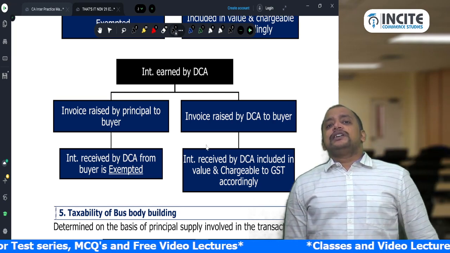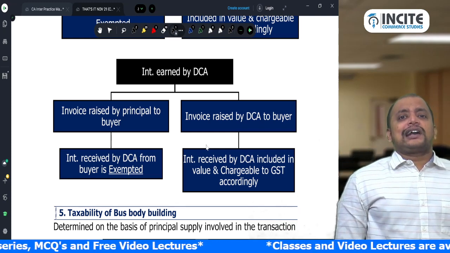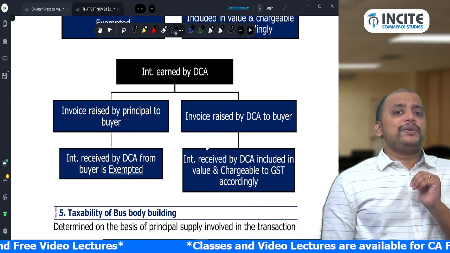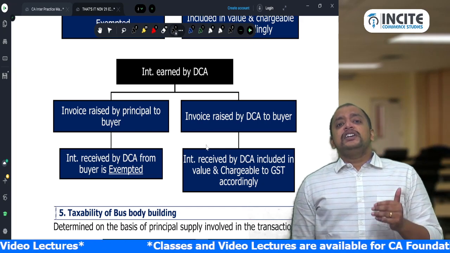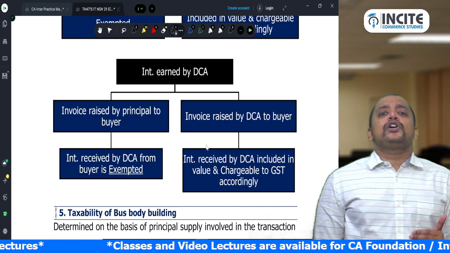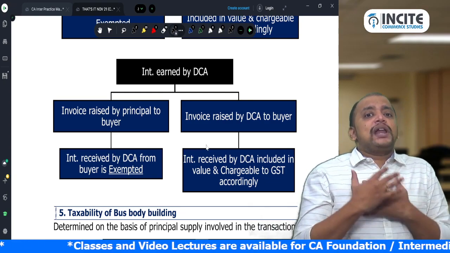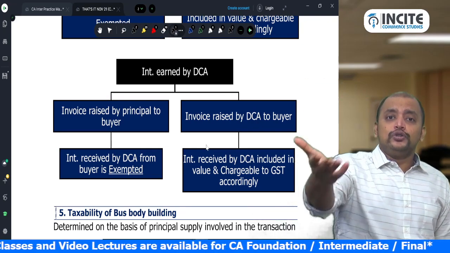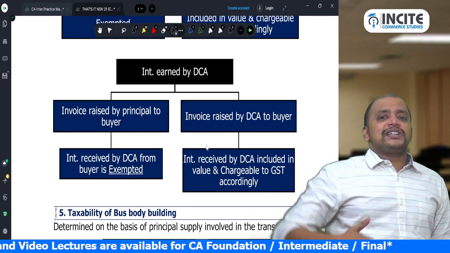First, we need to see whether the del credere agent is acting on behalf of the principal or not. If the del credere agent raises the invoice in his name, for example, I am the del credere agent raising the invoice in my name, then for you, my buyer, I am the supplier.